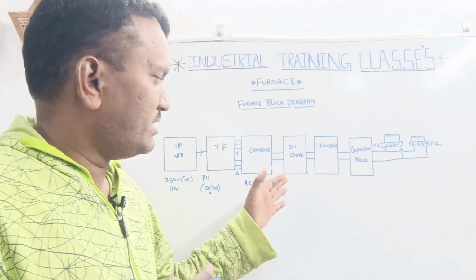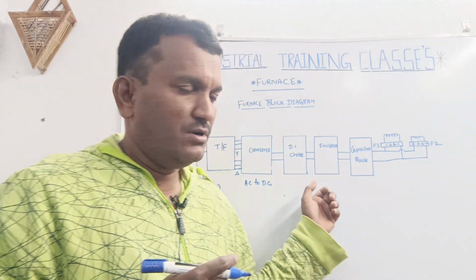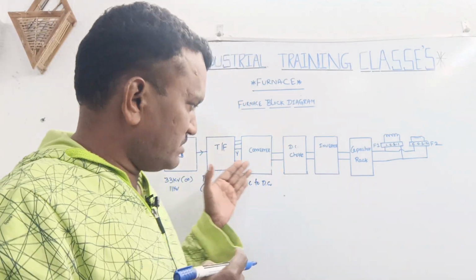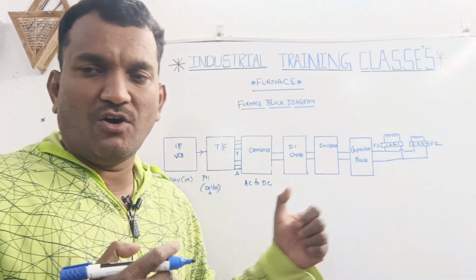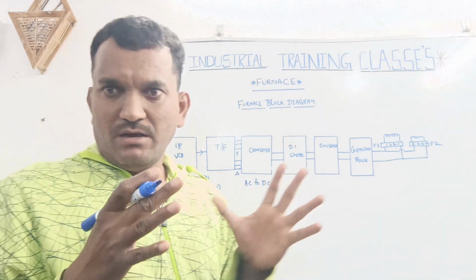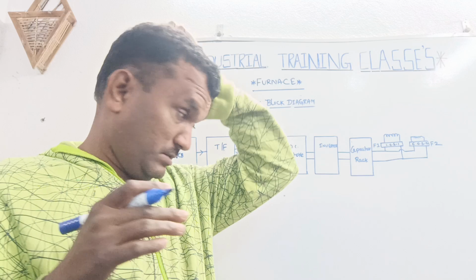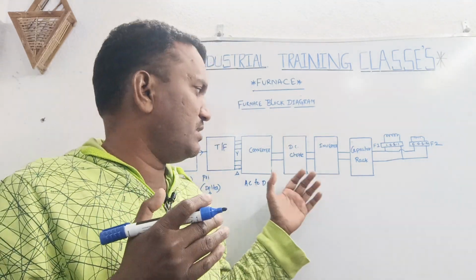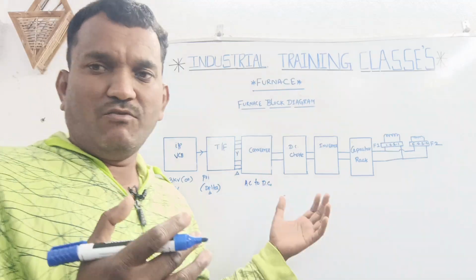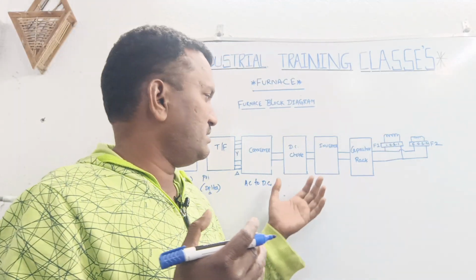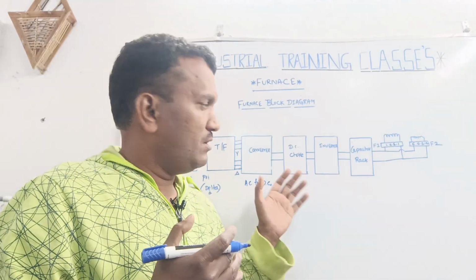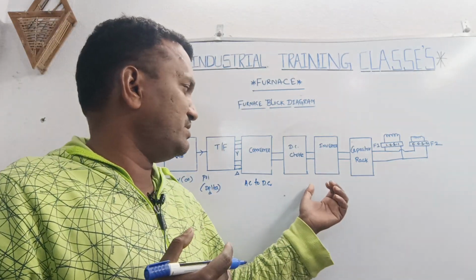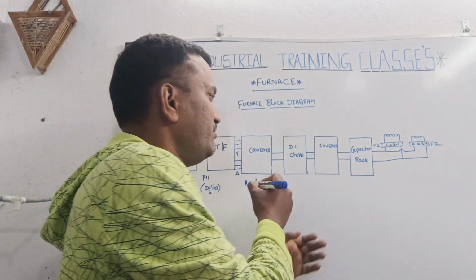What is the function of the DC choke? It filters the output, such as high voltages and harmonics. It gives a smooth output of DC voltage, which is given to the inverter.